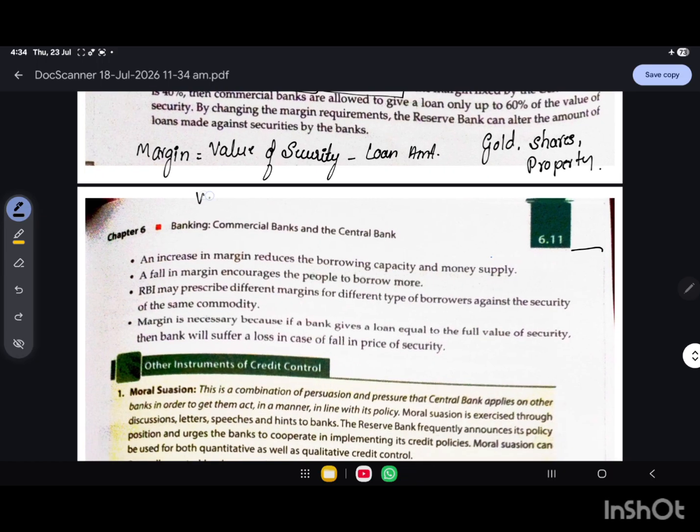Suppose, for example, the value of gold which you offer as security is 10 lakh rupees, and the bank gives you a loan worth 7 lakh. How much is the margin? The margin is 3 lakh. It's that simple.